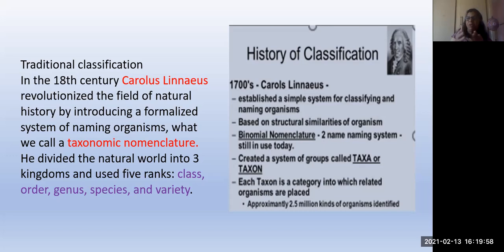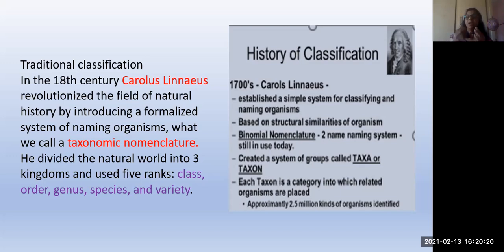That is what we have seen previously: kingdom, phylum, class, order, family, like that. He arranged it in that way. He also gave each single organism two names, which is called the scientific name of each living organism, because it can be known throughout the world.